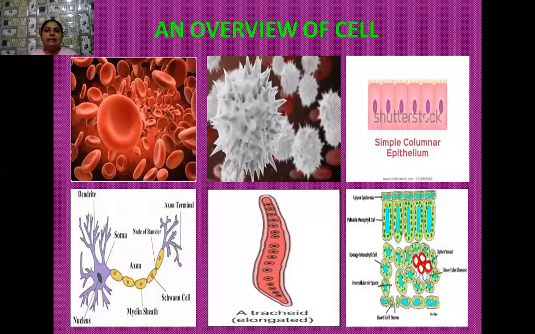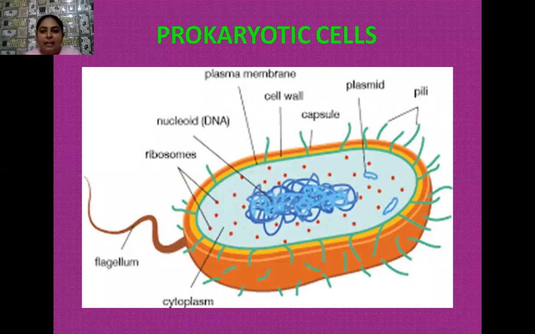Now see in the next slide, this is a diagram of the typical bacterial cell. Inside the bacterial cell, what you will observe is the ground substance inside the plasma membrane, and that is cytoplasm. Inside the cytoplasm, many non-membrane bound organelles are there, which are known as ribosomes. The nuclear material is freely suspended in the cytoplasm, but it is not scattered. The reason is that this DNA molecule is negatively charged and it is surrounded by positively charged proteins. Because of this, the genetic material accumulates in a particular region, and that is known as the nucleoid.